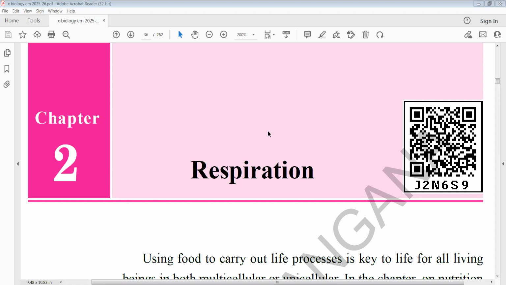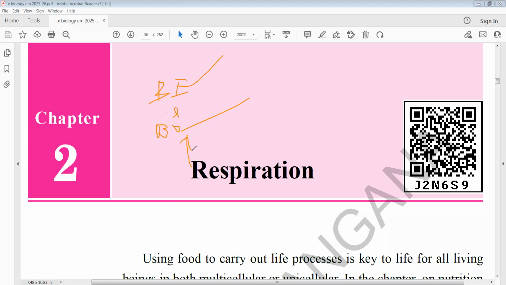First of all, let us know the definition of respiration. Generally, if we say it simply, breathe in, breathe out is called respiration, but it is not the real definition.